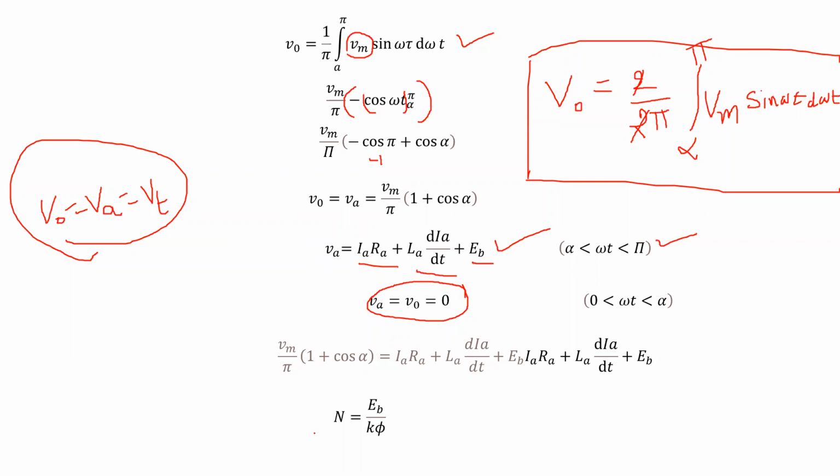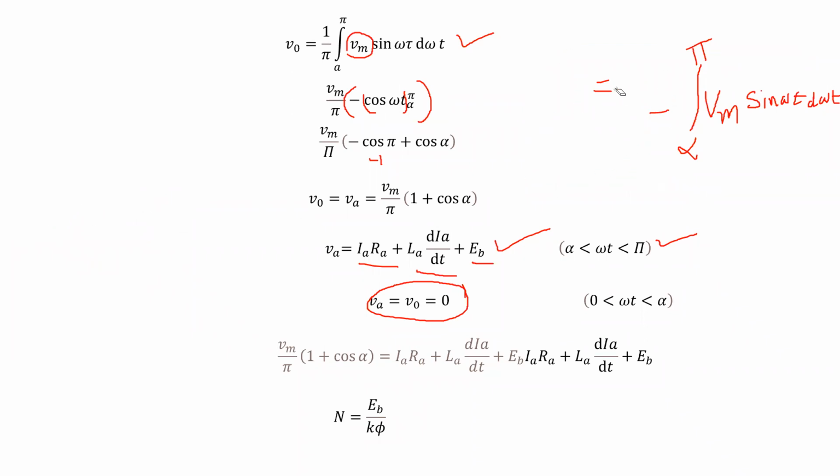Next, from this equation, what can we write? Va is nothing but, what is the formula of Va? Vm by pi into 1 plus cos alpha. Is it right?